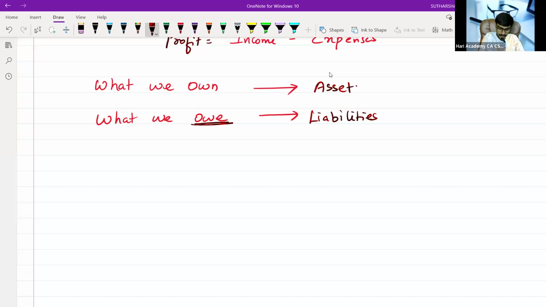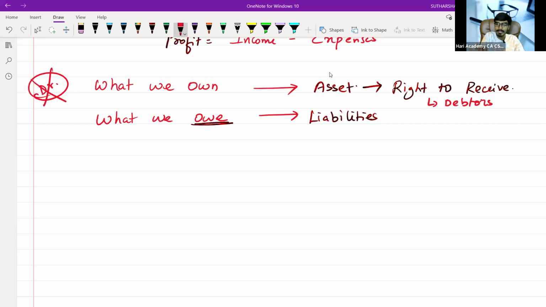Now the assets and liabilities. What is an asset? Asset means a right to receive. In accounting, we will not only focus on what we own, we will also record as an asset what we have a right to receive. Example, debtor. You can say debtor, but the correct pronunciation here is debit. This is not debtor, this is debit.